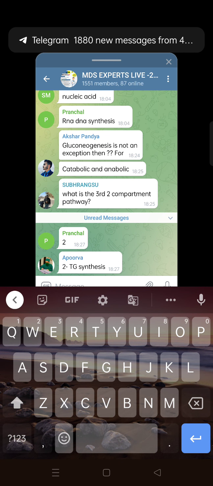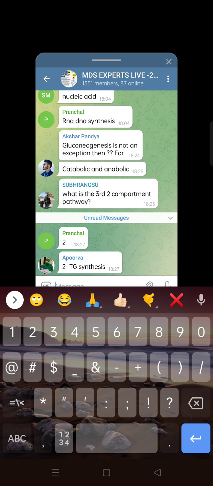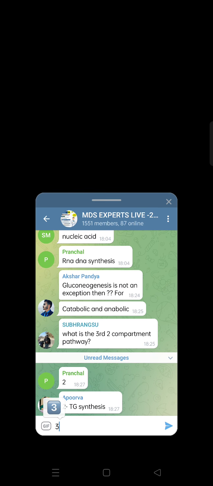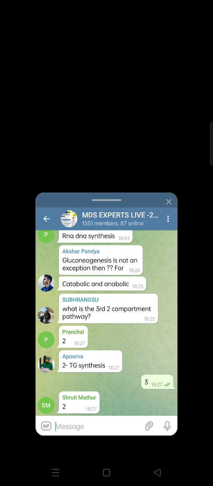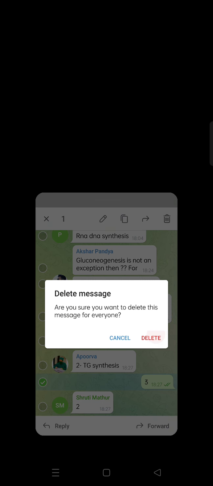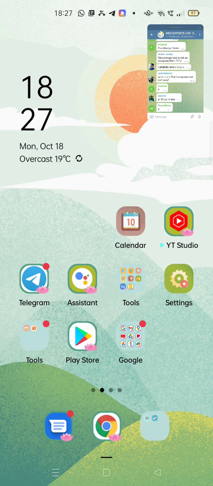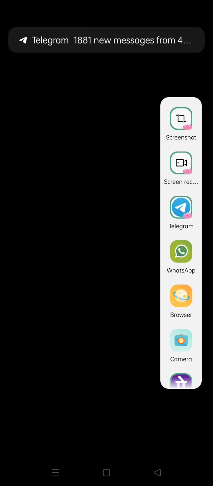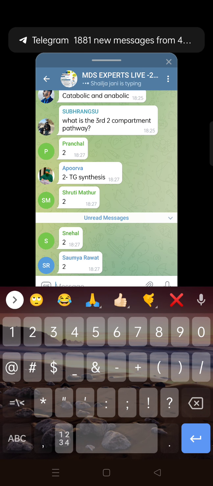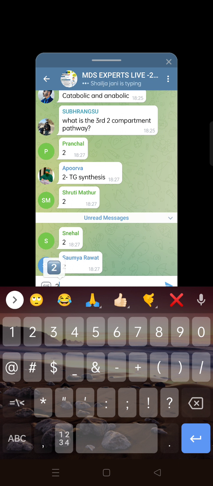Heme synthesis is a two-compartment pathway. Look, there was a catch in this.